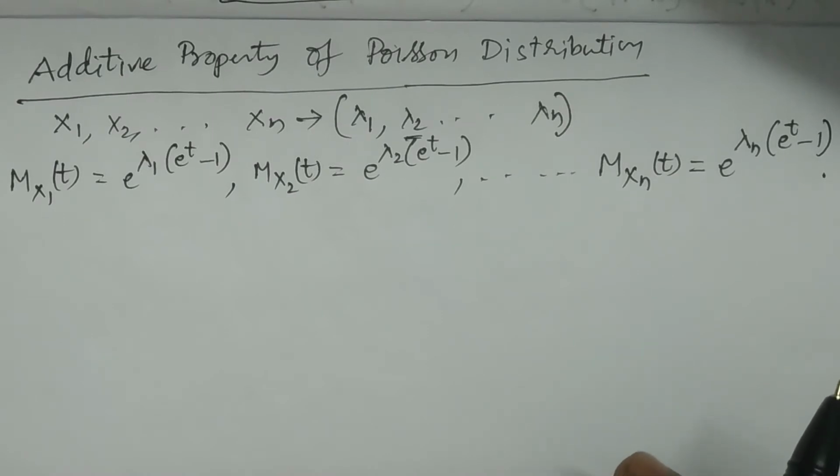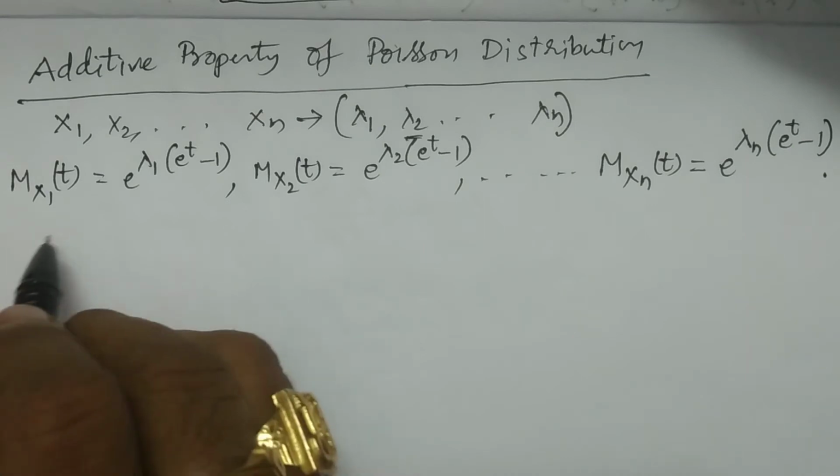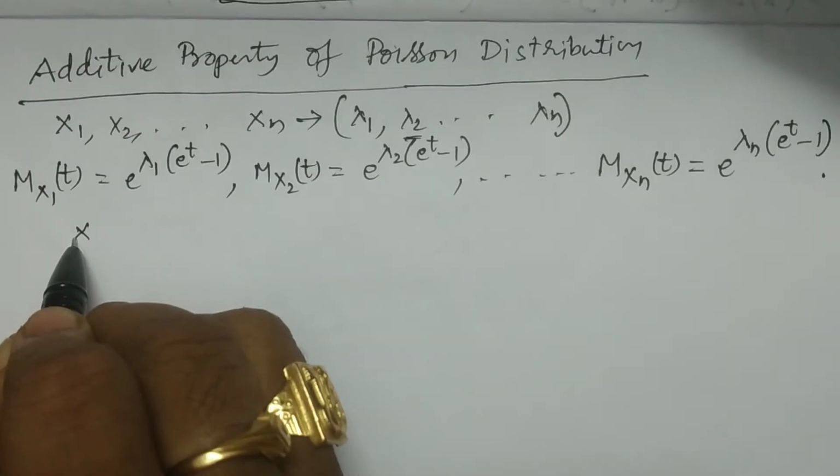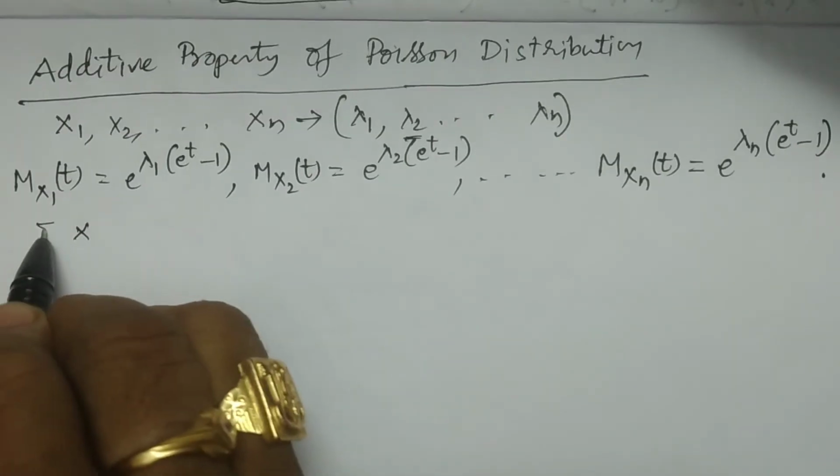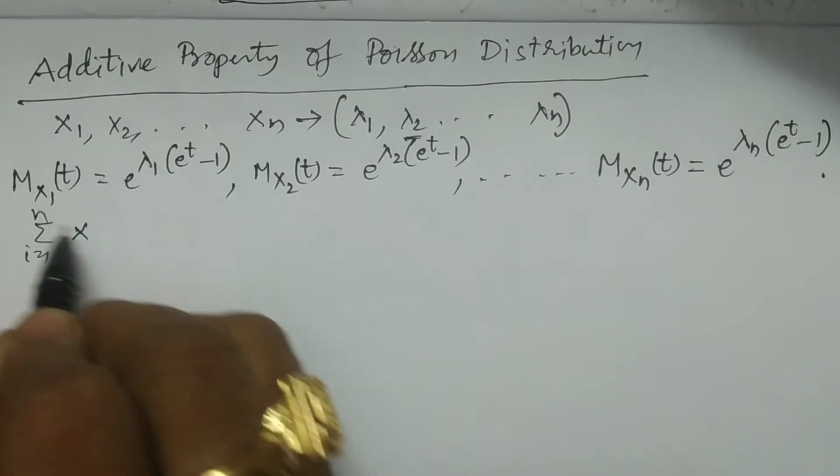Now I consider the moment generating function of x1 plus x2 plus and so on plus xn, that is the summation of xi, i equals 1 to n.